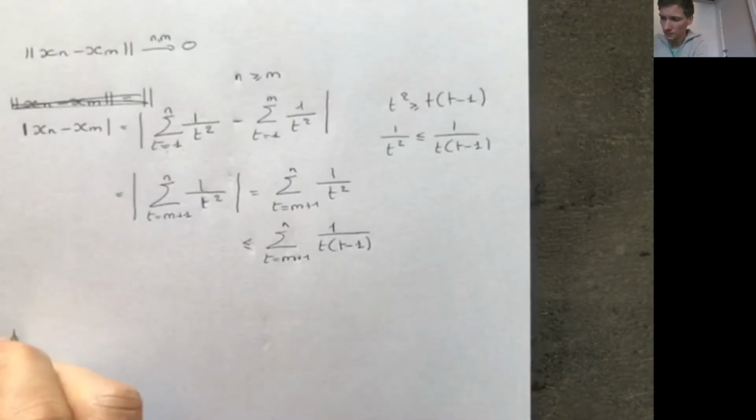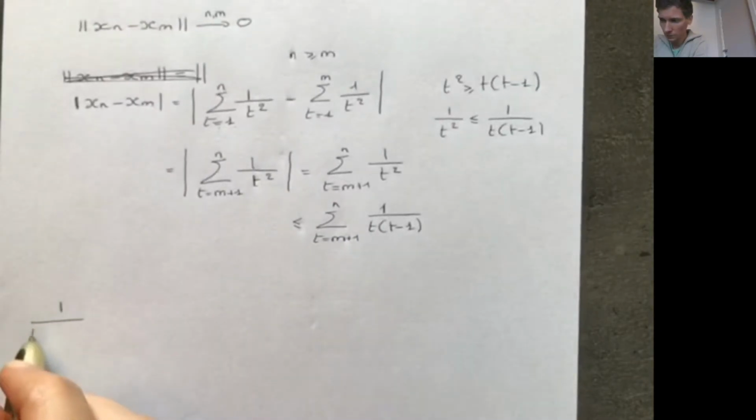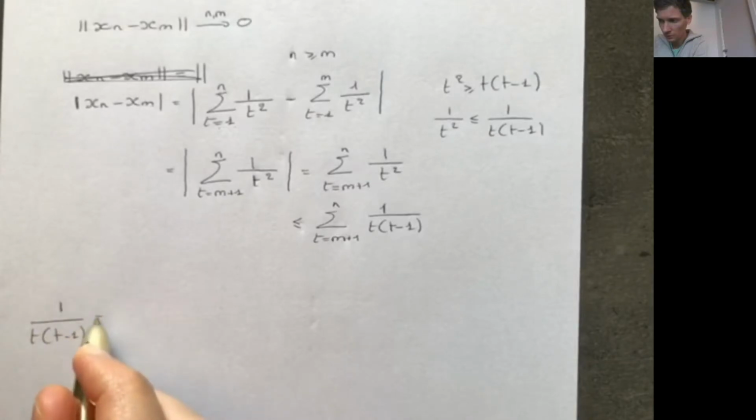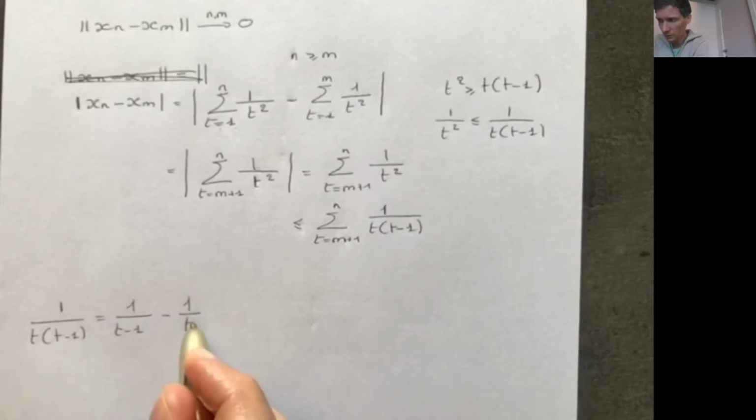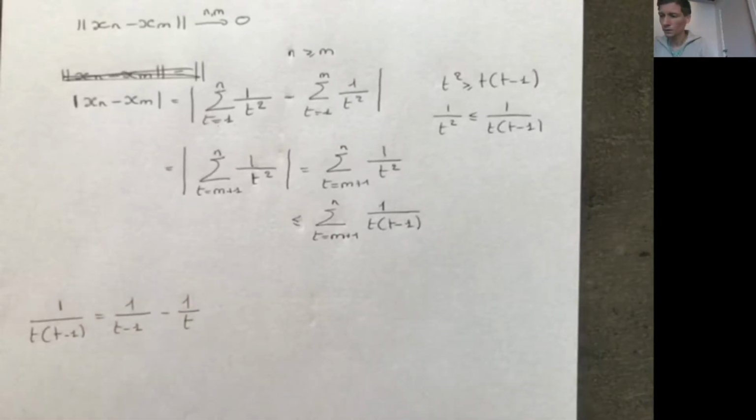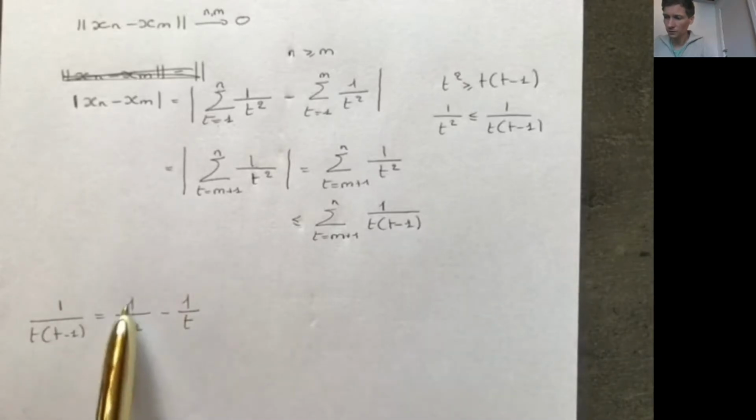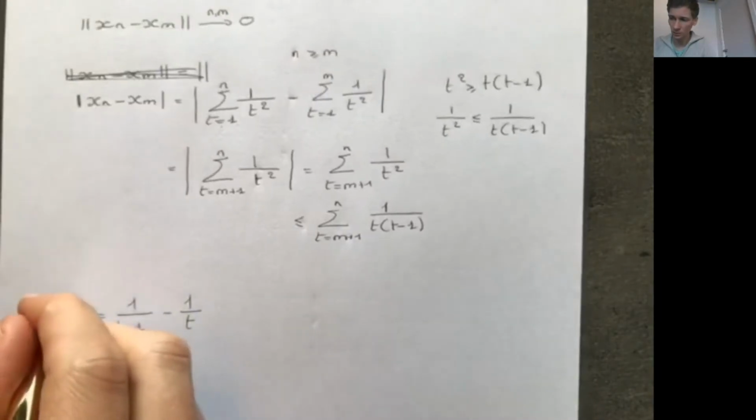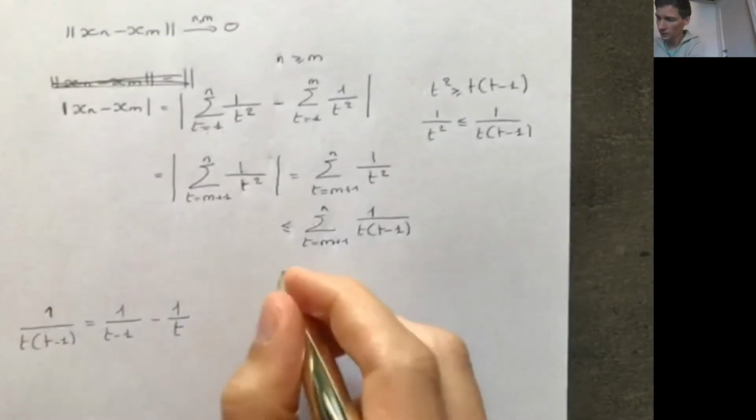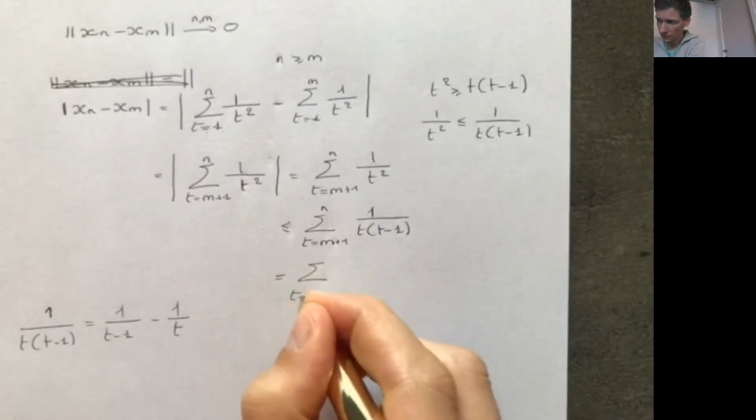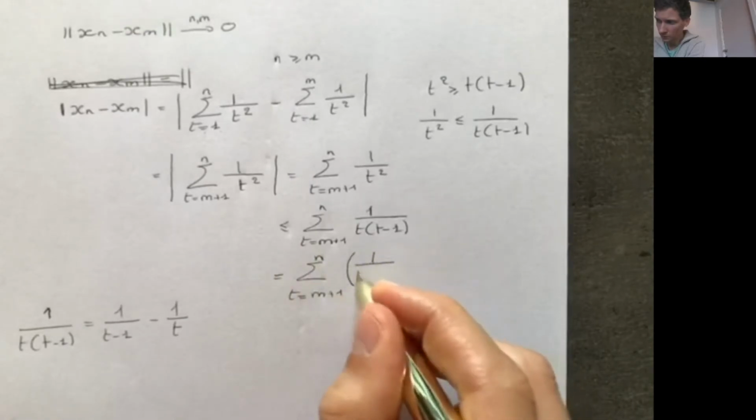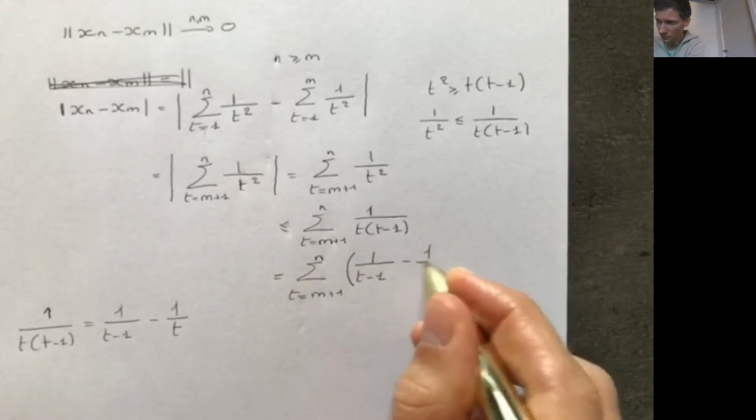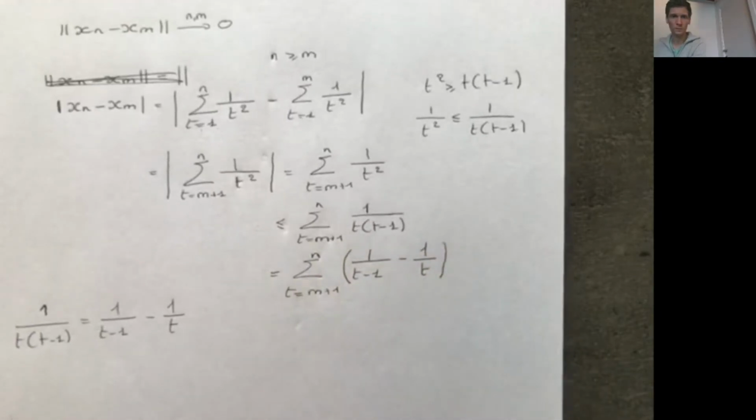And then 1 over t times (t minus 1) is the same as 1 over (t minus 1) minus 1 over t. Put it on a common denominator, then you have a t, and you subtract (t minus 1), so you get a 1 as a result. So this is a simple identity. We can write this as the sum from t = m+1 to n of 1 over (t minus 1) minus 1 over t.